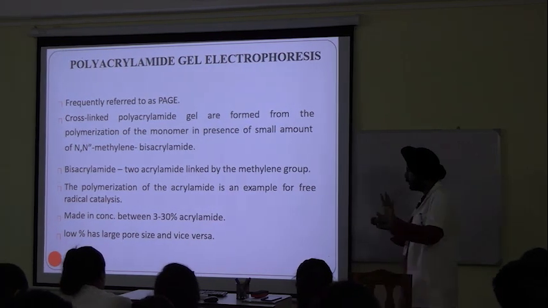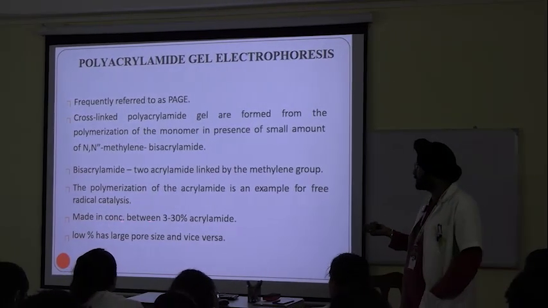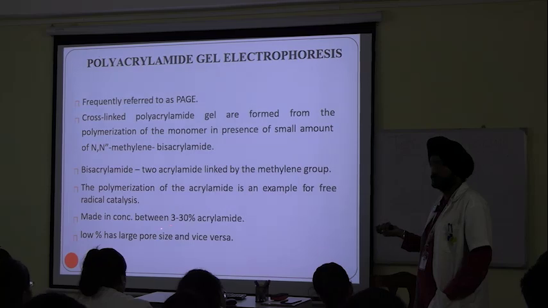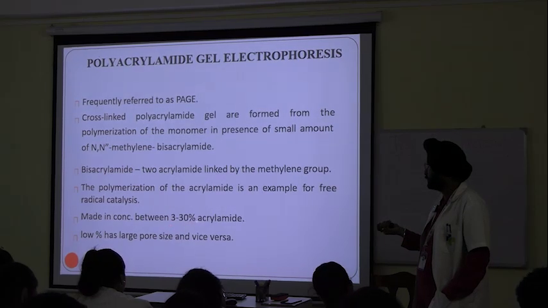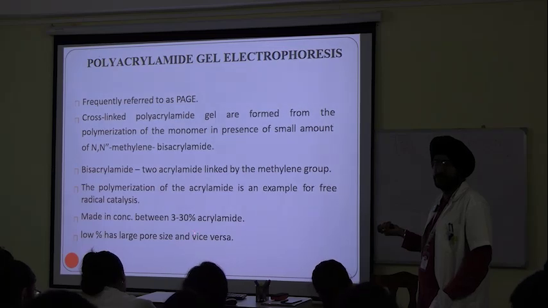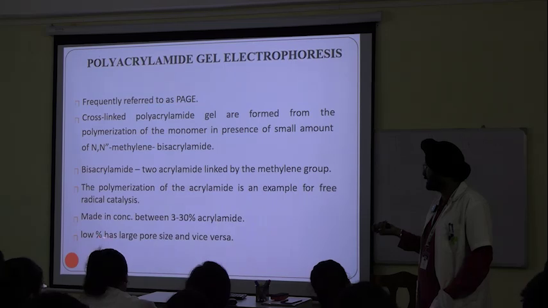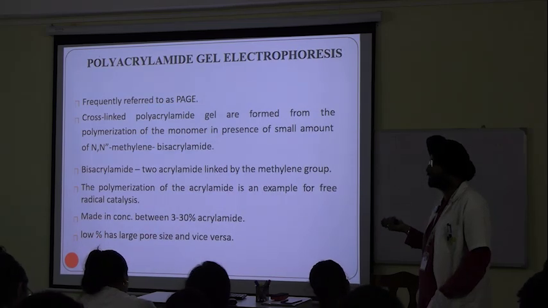No need to write all these things, okay? The main point is this one. Made in concentration between which one? 3 to 30%? Acrylamide. Low percentage has large pore size and vice versa.